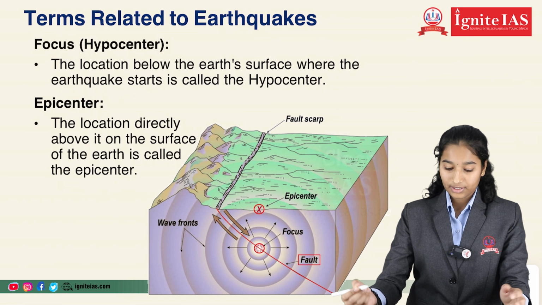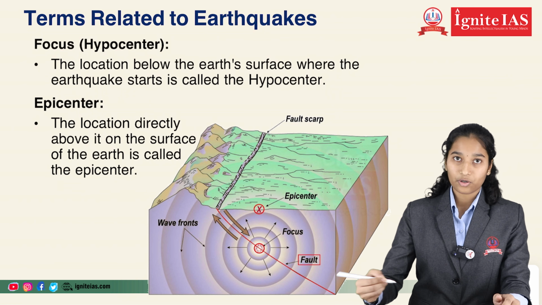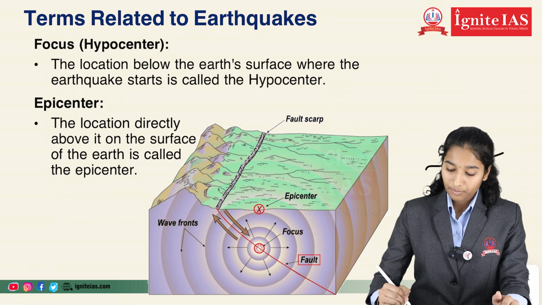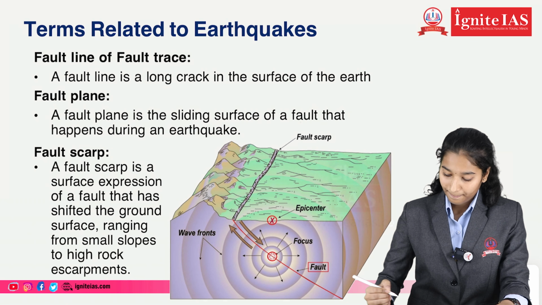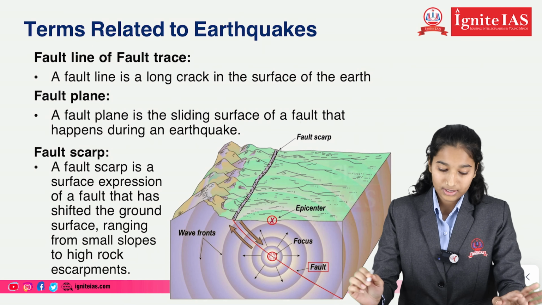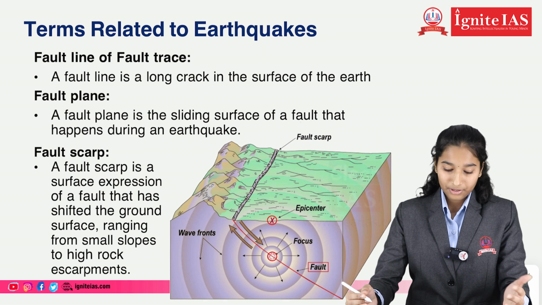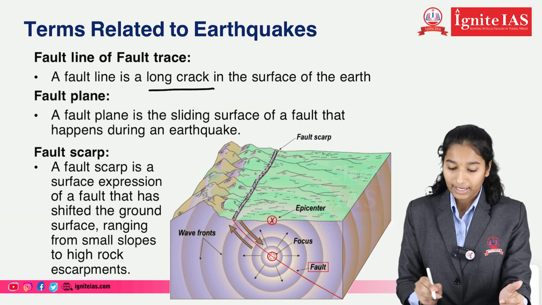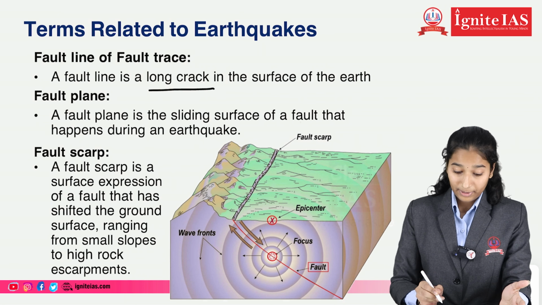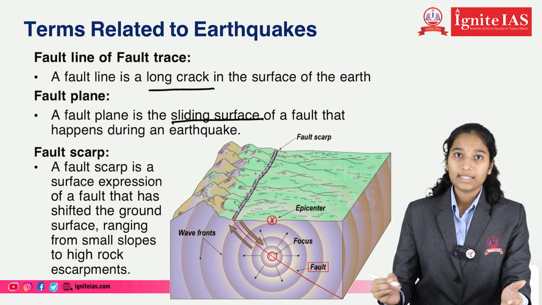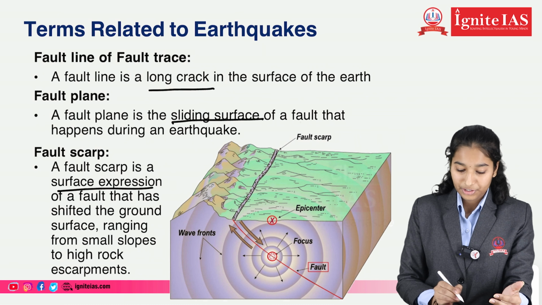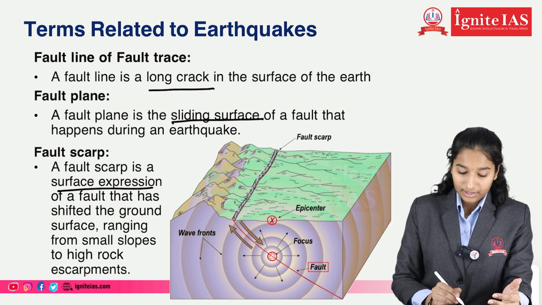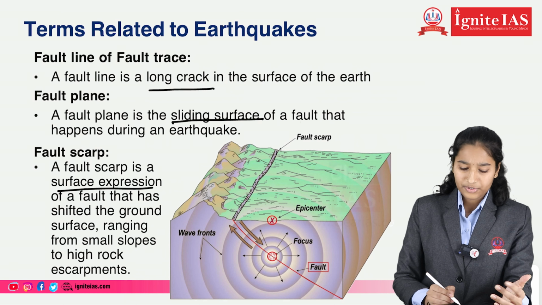Let us see terms related to earthquakes. Focus, also known as the hypocenter, is the point where the earthquake originates. Epicenter is the point directly above it on the surface of the Earth. Here, the earthquake is very intense. Other terms: fault line or fault trace. A fault line is a long crack in the Earth's surface. A fault plane is the sliding surface of the fault that moves during an earthquake. A fault scarp is a surface expression of a fault that has shifted the ground surface, ranging from small slopes to high rock.